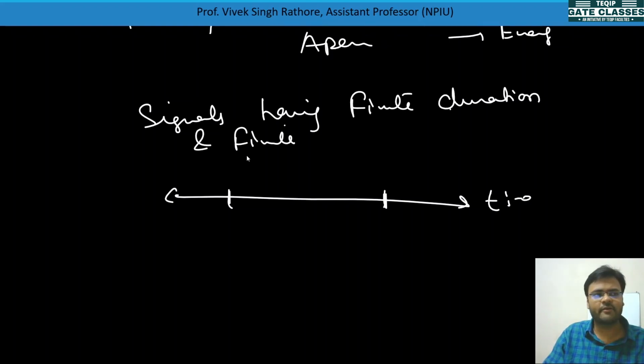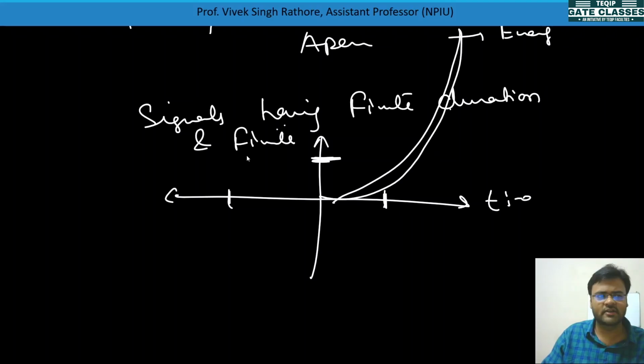Now finite amplitude, what does it mean? On the amplitude axis, there should be some finite value. This should not happen like this, where the signal is going on like this, we don't know till when it is going, but it is going for amplitude also and for time also. So signal having finite duration and finite amplitude,